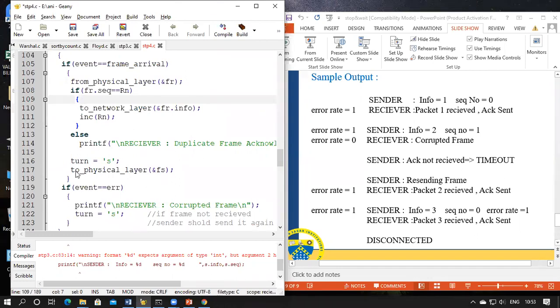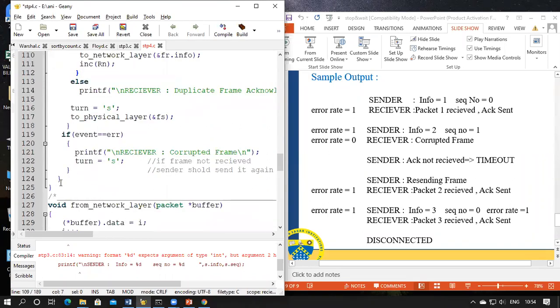Then we'll give it back to the physical layer. Now this part is if the frame has arrived. If the frame has error, we'll just tell it as corrupted frame, and we'll change the turn flag as S, and will come out of the receiver block.